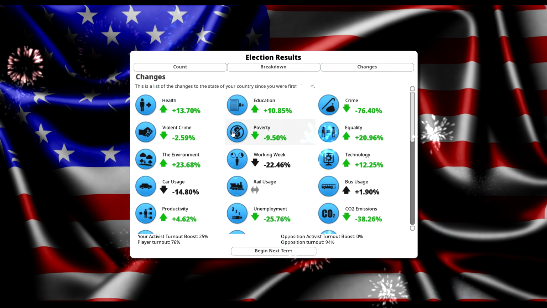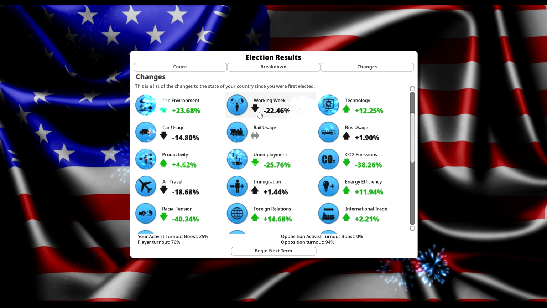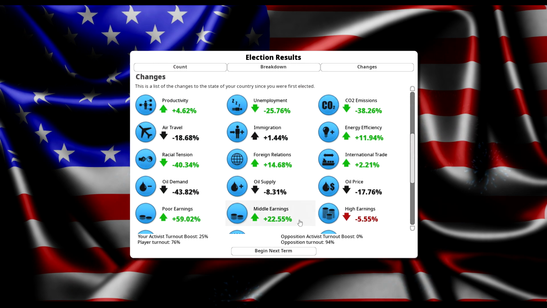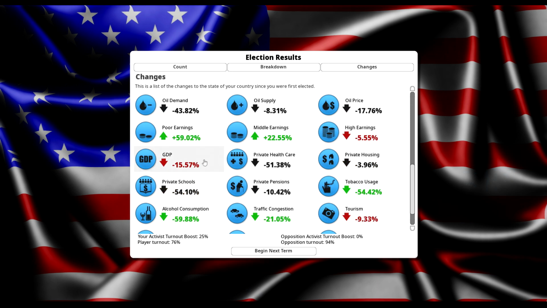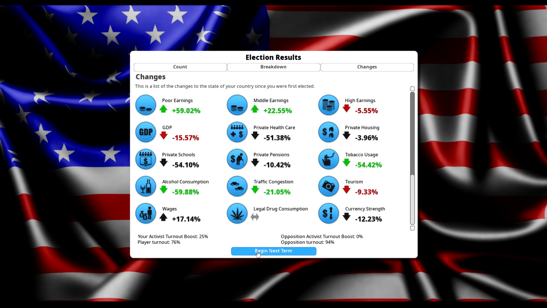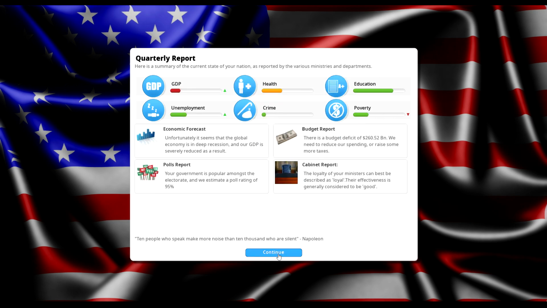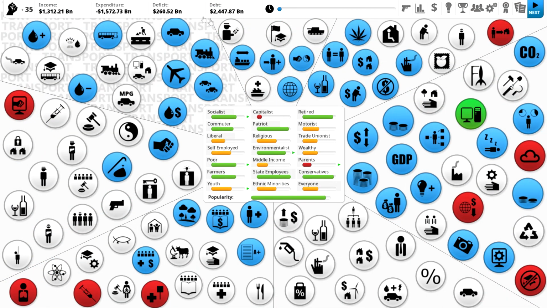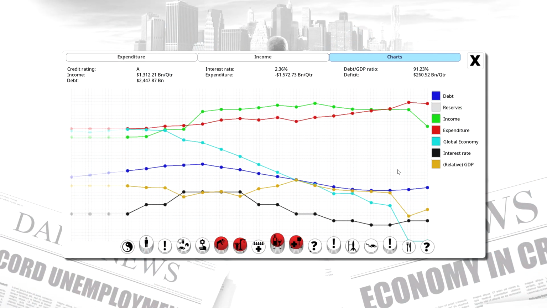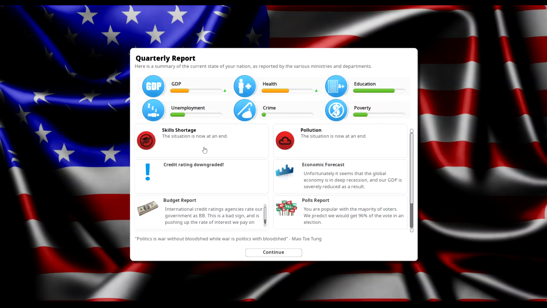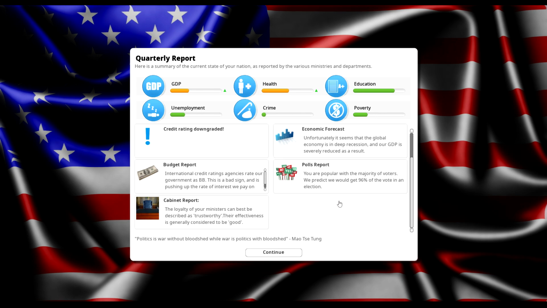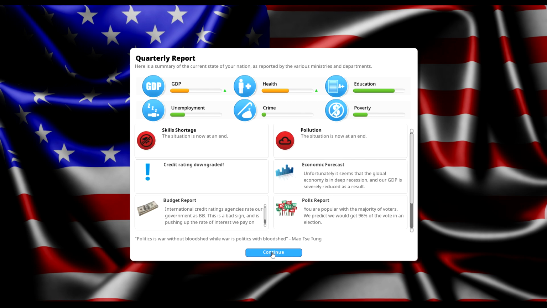So we improved education, health, decreased crime, car usage, bus usage went up. So high earnings went down and the economy went down, which is not good. Tourism went down. So we're going to start hopefully improving the economy. So we're going to allow software patents, because without them there's very little incentive to create new software. So the skills shortage is now at an end, and pollution is now at an end, or at least it's no longer a major issue.